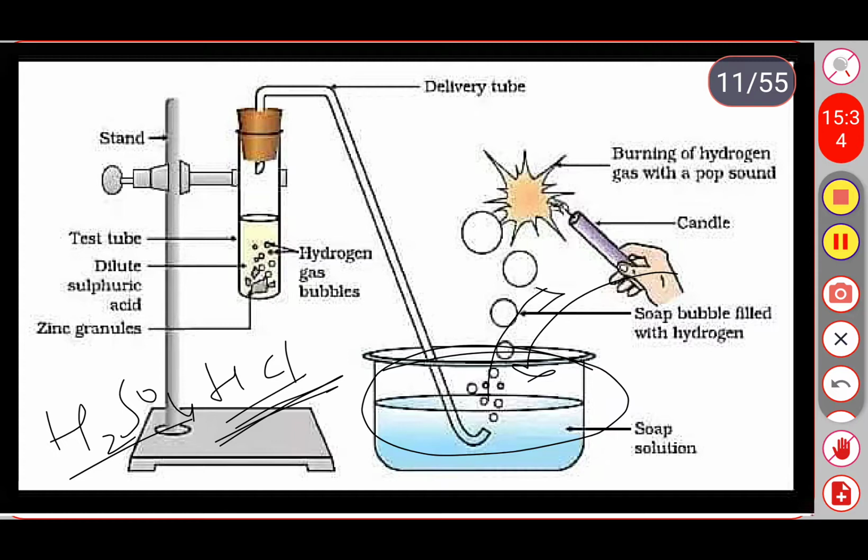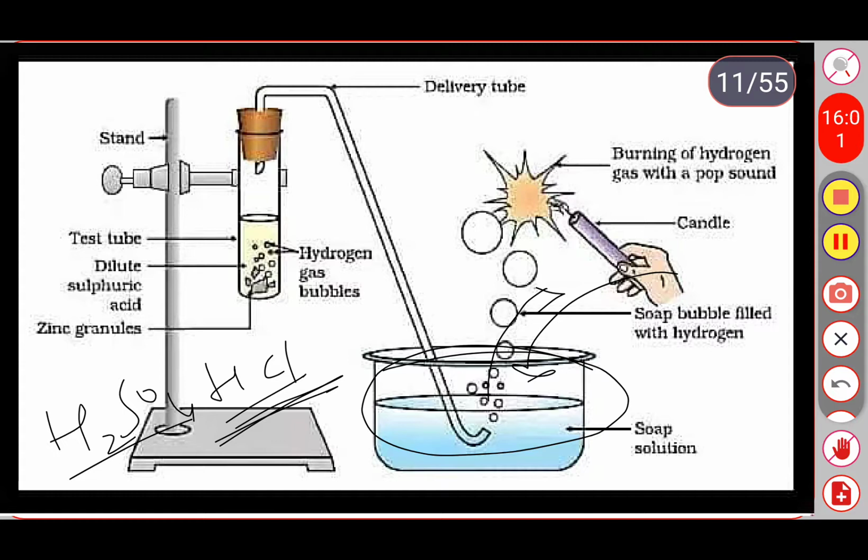It means it is the best example for an exothermic reaction. Exothermic reaction means when energy is released from the reaction, we call it an exothermic reaction. Or when heat is released from the reaction when two substances are combined together, it releases some kind of heat. So these kinds of reactions, we call exothermic reactions.